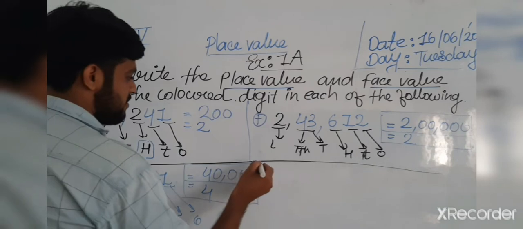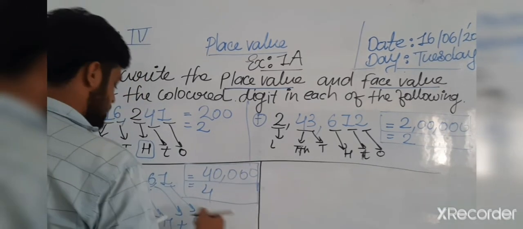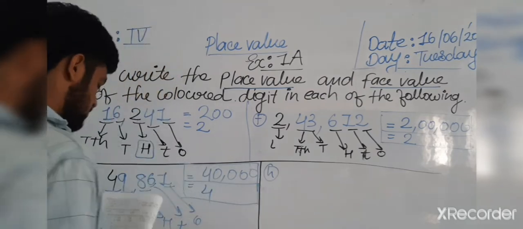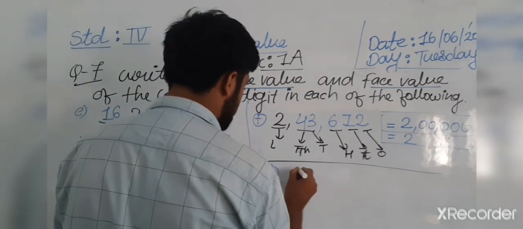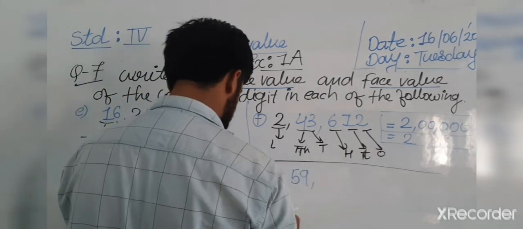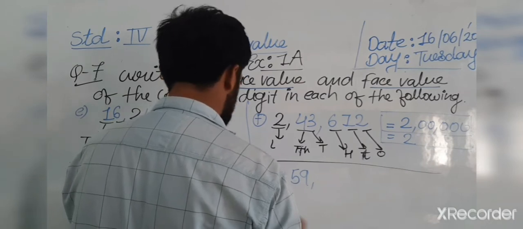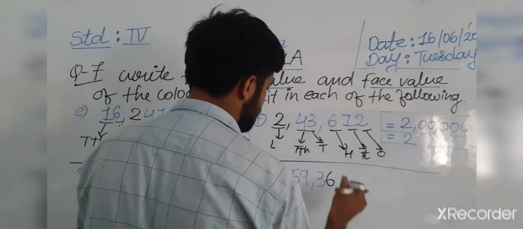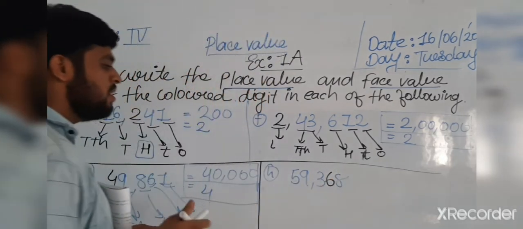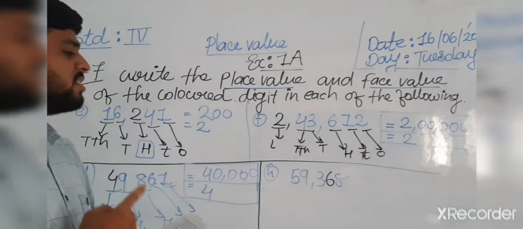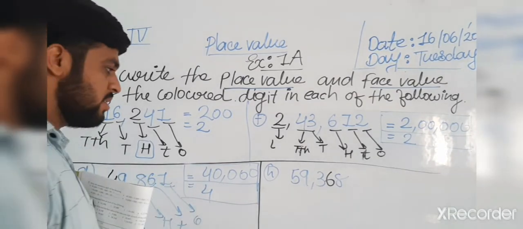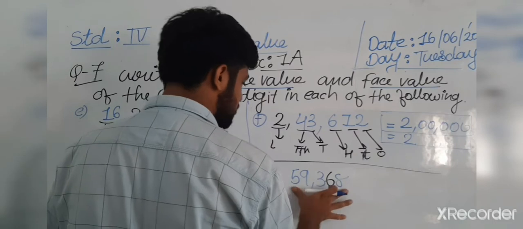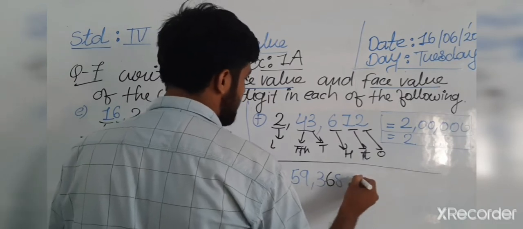Okay, so now let's move to question number H. Question number H is 59,368. Okay, so it's our answer. Now we write the answer here.